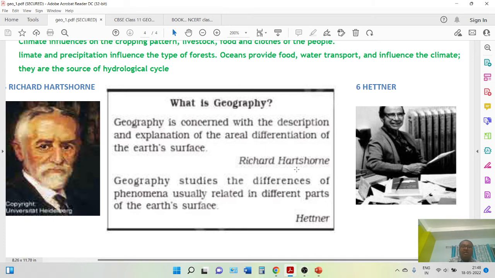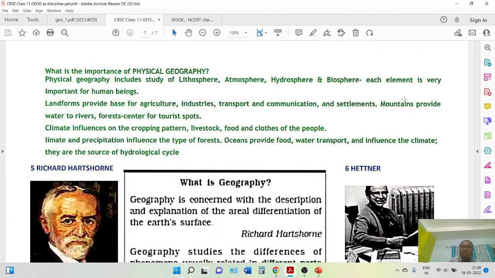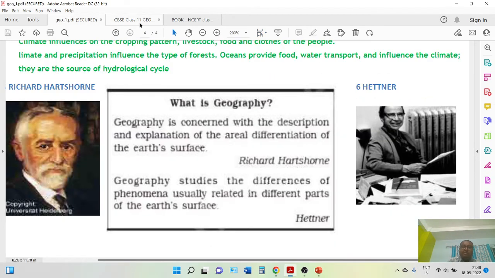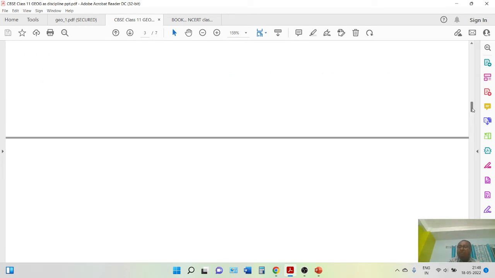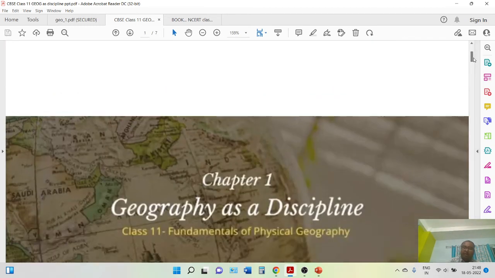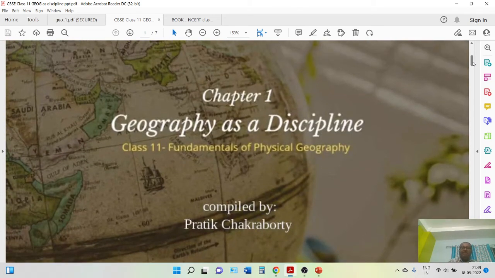So in this regard, I am concluding this chapter. I hope you have understood more or less all the things, but revise. Revision is very important. All the notes, study material, everything you will get in your Google Classroom. Please have a look from there. And in the next class, in the next chapter, we'll start the concept of landform. And I must say, it is a very interesting chapter from the next class.